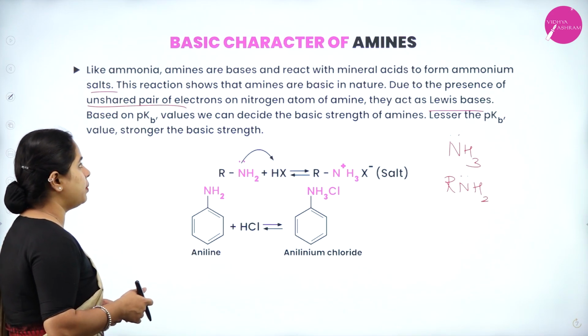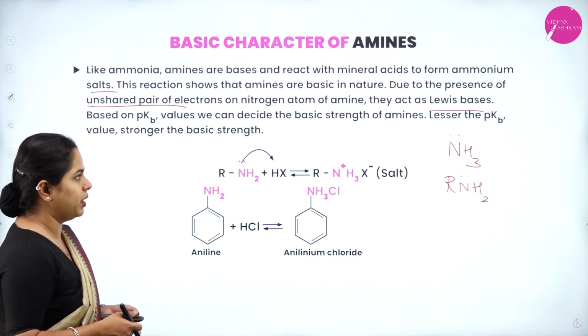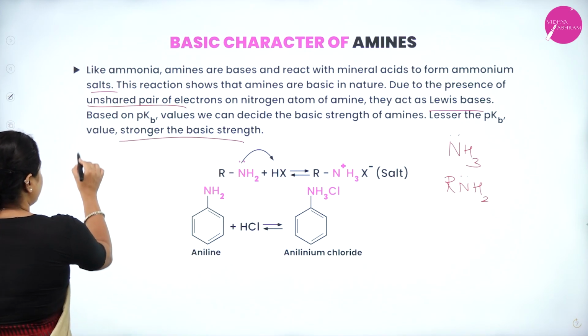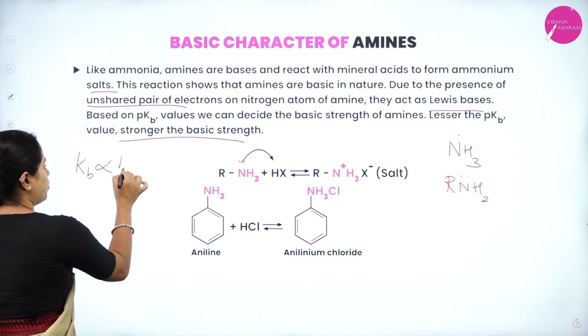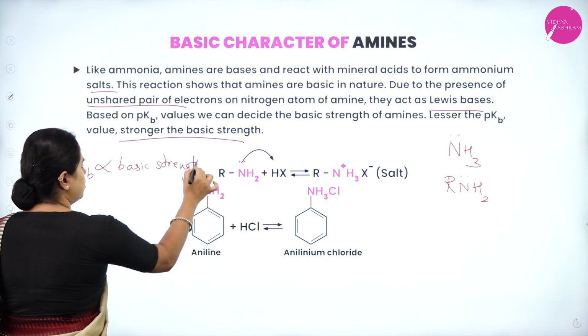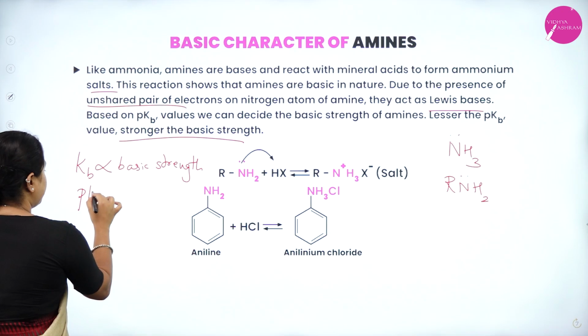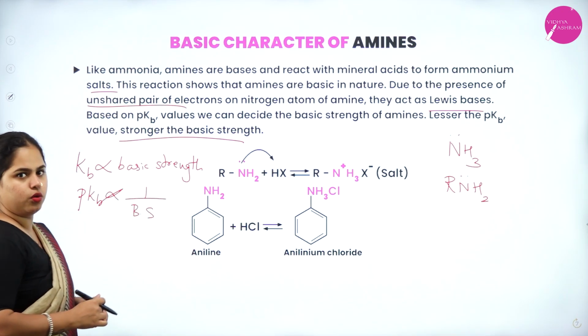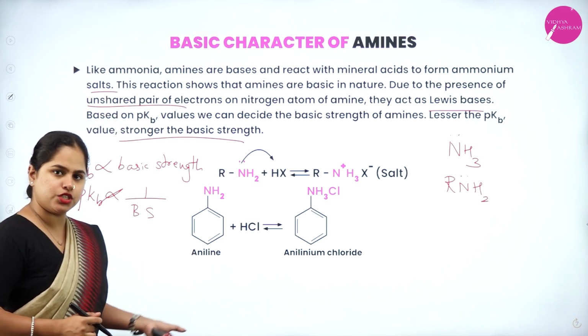Now based on pKb values, we can decide the basic strength of amines. Lesser the pKb value, stronger will be the basic strength. So Kb value is directly proportional to your basic strength. If Kb value is more, basic strength will be more. If pKb value is more, basic strength will be inverse to that. Okay, pKb value more means basic strength will be less.